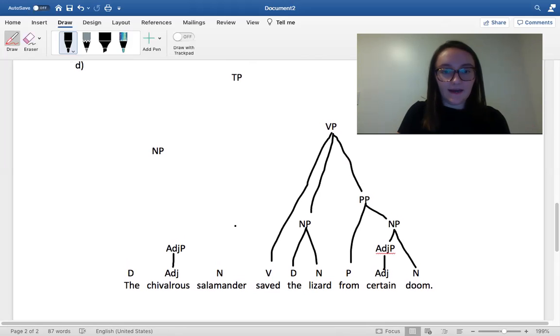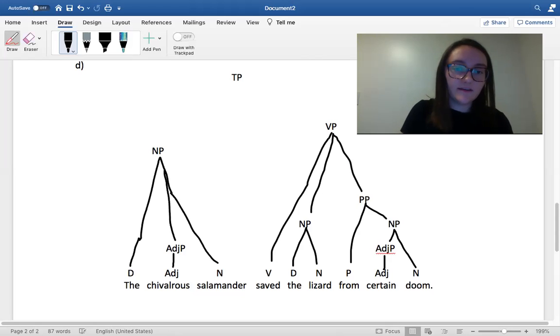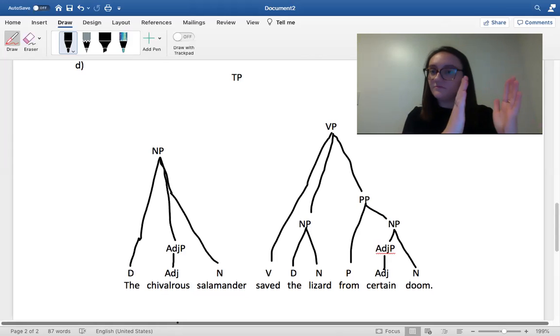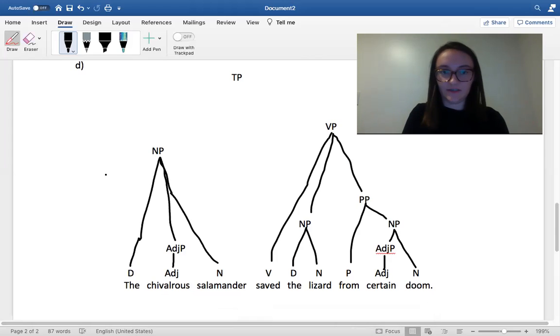And then I made a noun phrase with the beginning part of the sentence, the chivalrous salamander. So we connect these two, or three. So the chivalrous salamander is its own thing, and then saved the lizard from certain doom is its own section, and it's the verb phrase and then the noun phrase, and then they're both connected as a tense phrase. Ooh, that was not a good one.